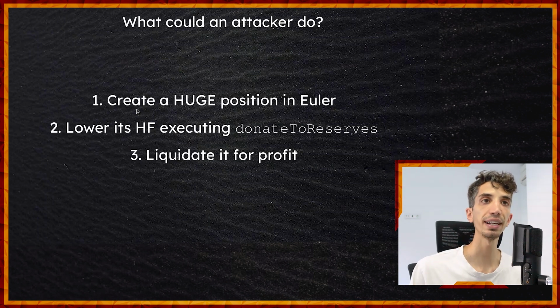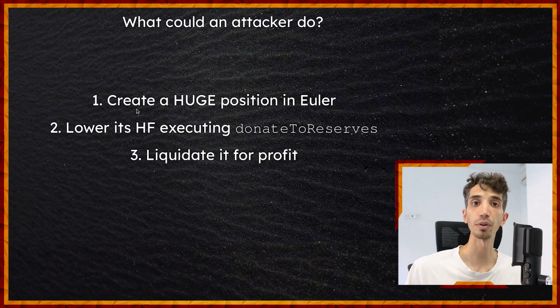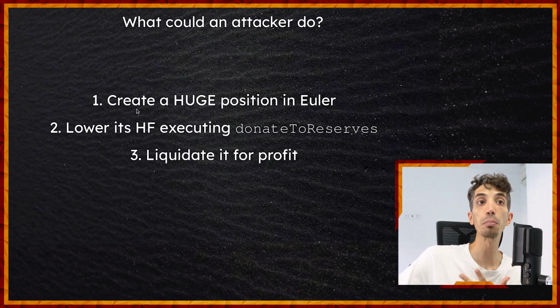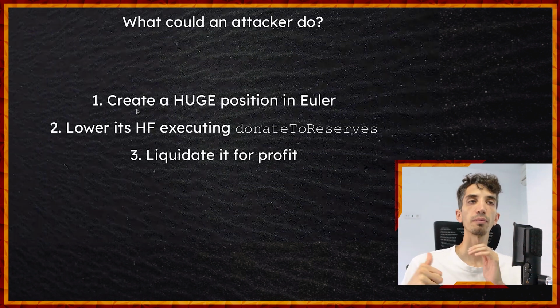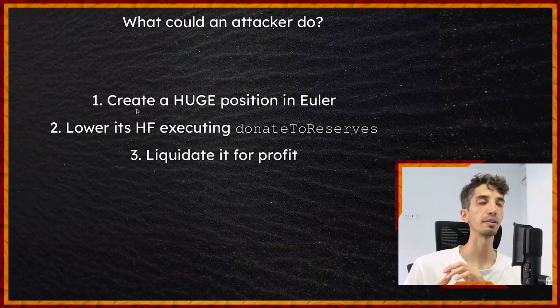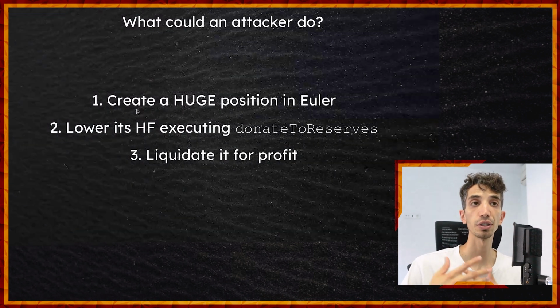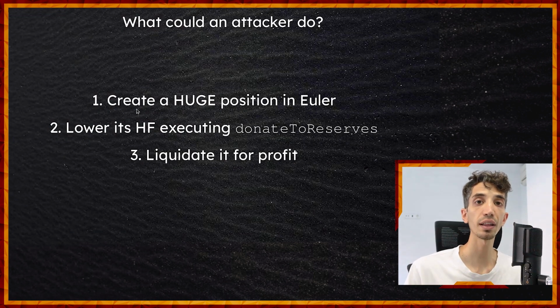And step number three is liquidate the position for profit. Remember, I told you that liquidations are profitable. And the lower the health factor, the more profit an attacker could make. So step number one, position super big. Step number two, call the vulnerable function. Step number three, liquidate the position and make a profit out of it. Those are the three essential steps.